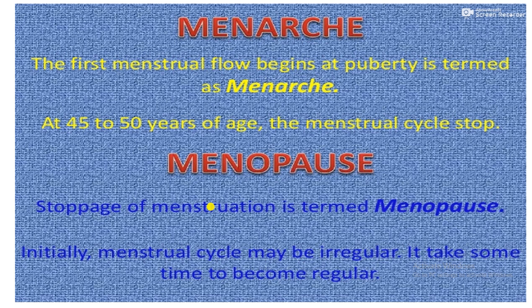Then menarche. Menarche means the first menstrual flow at puberty. Then menopause. At 45 to 50 years of age, the menstrual cycle stops. This process is called menopause: the stoppage of menstruation is termed menopause. Initially, the menstrual cycle may be irregular. It takes some time to become regular.